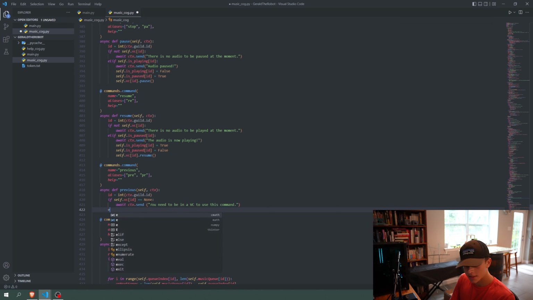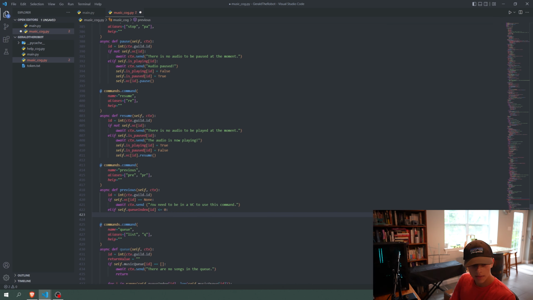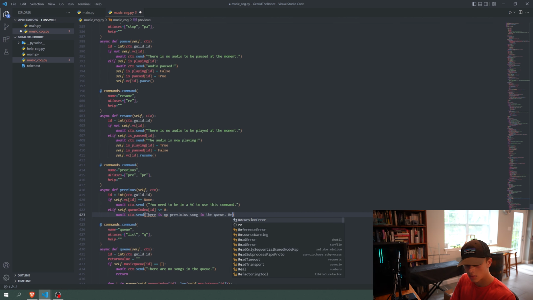And then we're also going to say elif self.qindex at ID is less than or equal to 0. Then we're going to await ctx.send, there is no previous song in the queue.